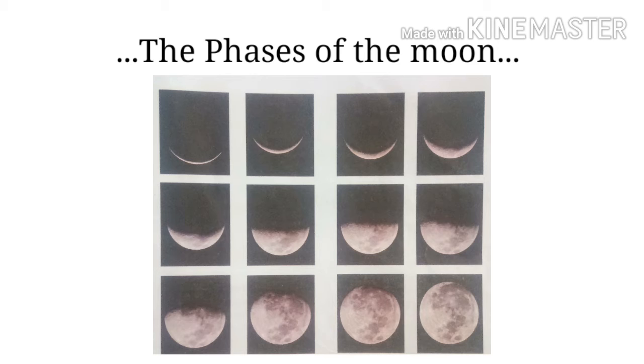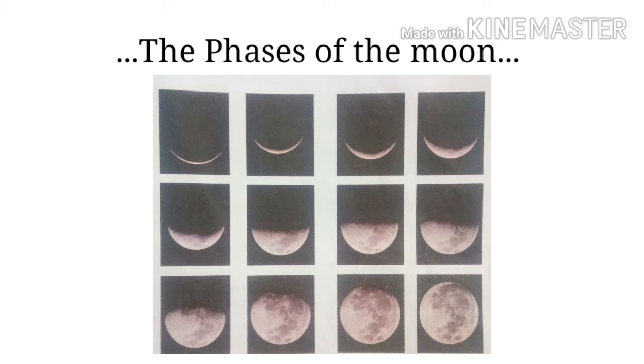Moon revolves around the earth and the earth revolves around the sun. However, these two orbits intersect. Hence, the sun, the moon, and the earth are not always along a straight line.